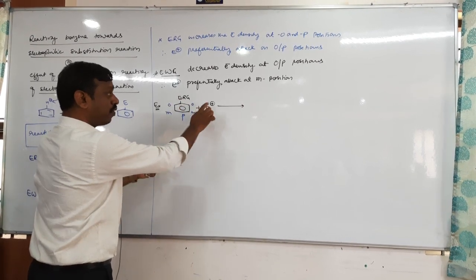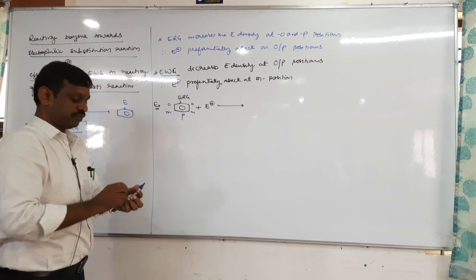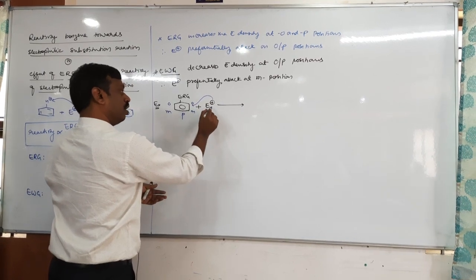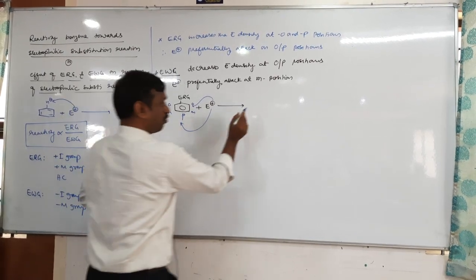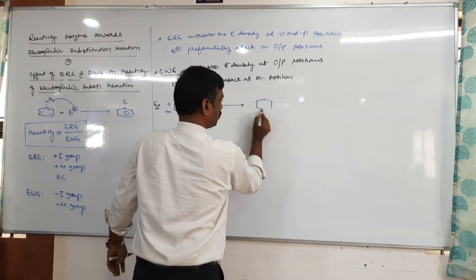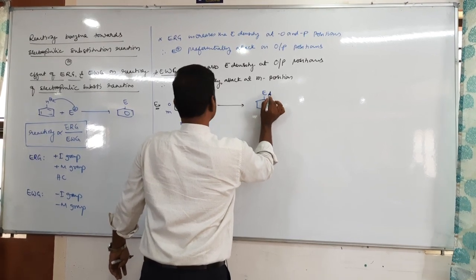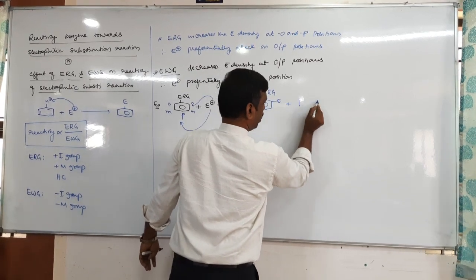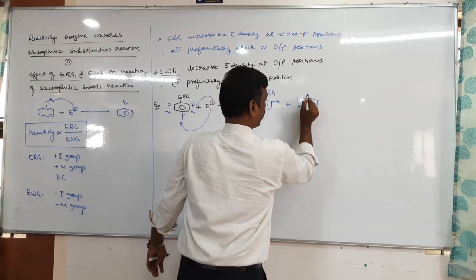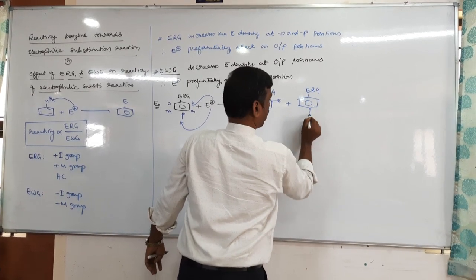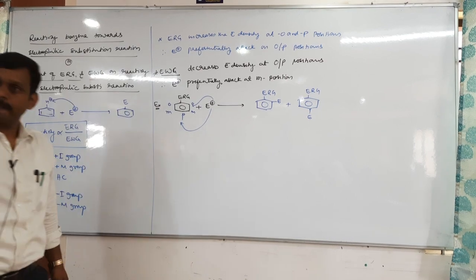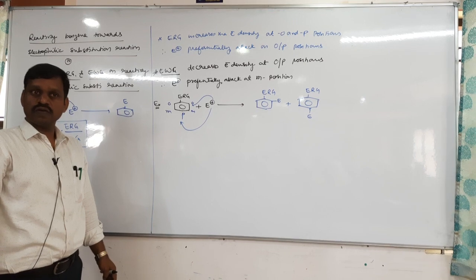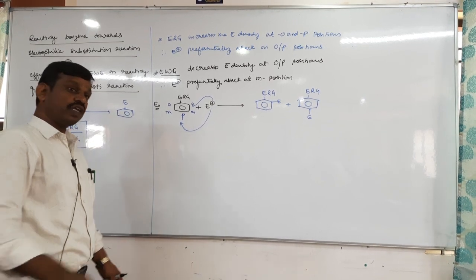Therefore, our electrophile should attack which position? Obviously ortho and para. It may attack the ortho position, and it may also attack the para position. Therefore, what is the product? The product is: with the electron releasing group, the electrophile substituted at the ortho position, and another product where the electrophile is substituted at the para position. Yes or no?